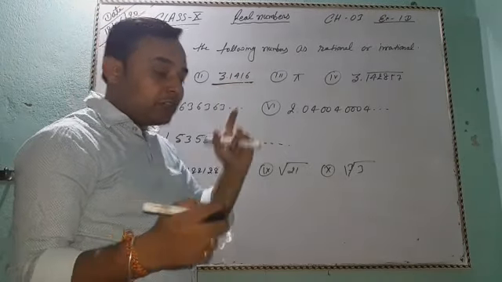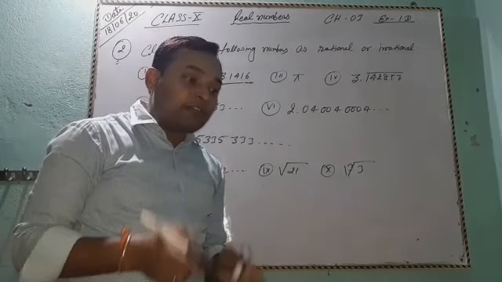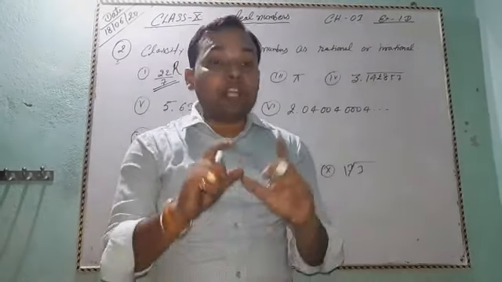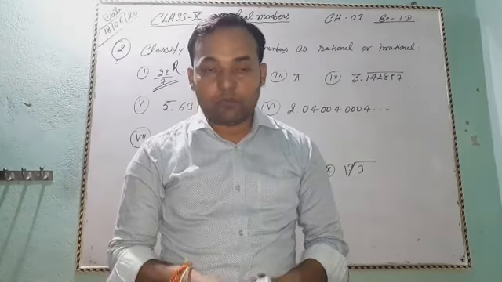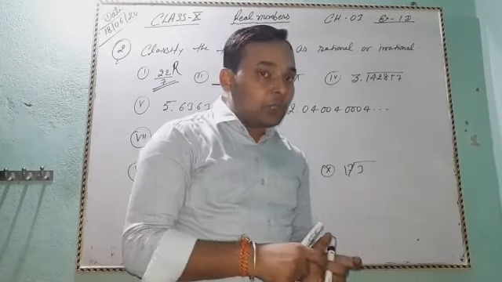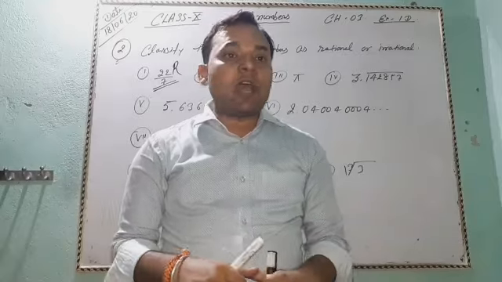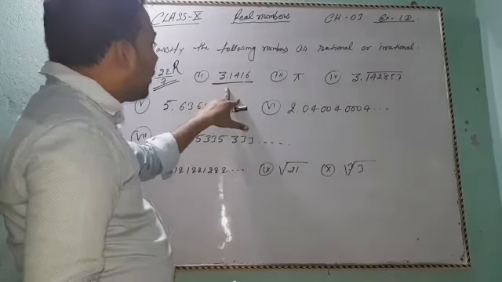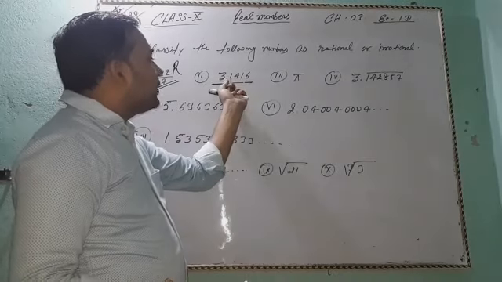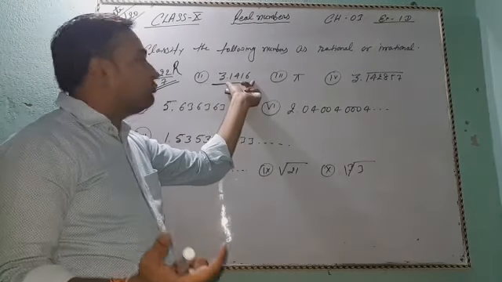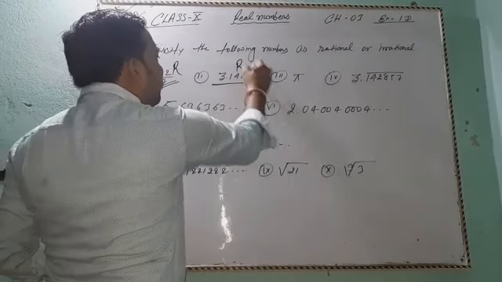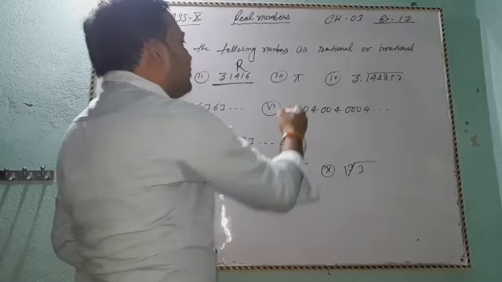Okay, and every rational number can be expressed in decimal form, whereas terminating decimals and recurring decimals are rational numbers. So this is a terminating decimal. After 4 digits after the decimal point it is terminated. So 3.1416 is a rational number. Okay, pi is an irrational number.